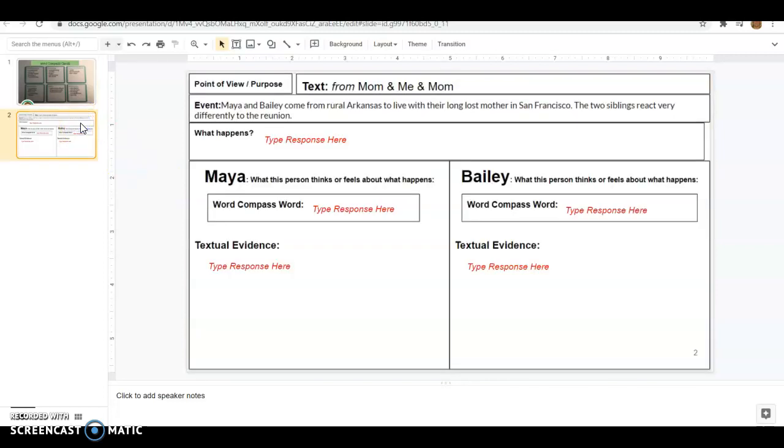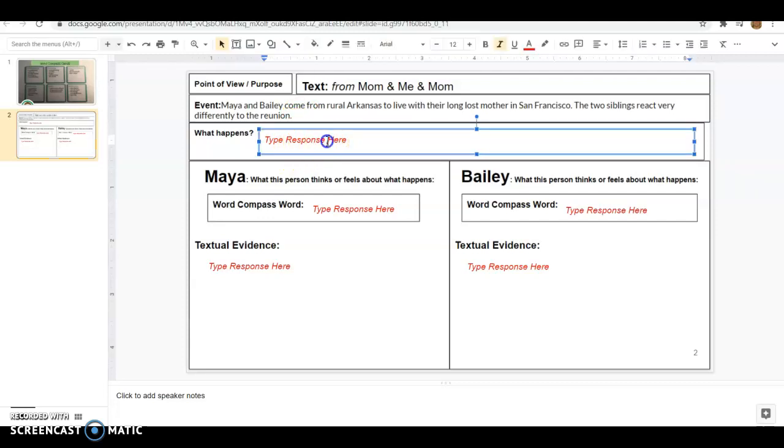On the next slide, you have your graphic organizer, which is your actual task. You can see you are completing this based on From Mom and Me and Mom. You are basing this on the event in the selection where Maya and Bailey come from rural Arkansas to live with their long-lost mother in San Francisco. The two siblings react very differently to the reunion. So you need to explain what happens. That'd be an overview. And you can see it says type response here. So you can just click here. You could erase what it says and then just type your response.